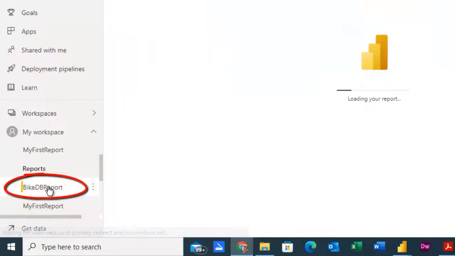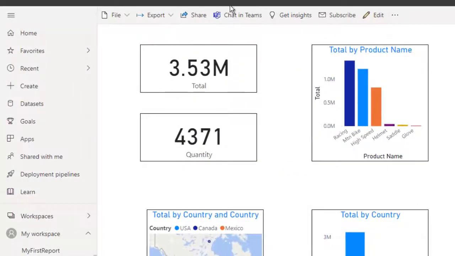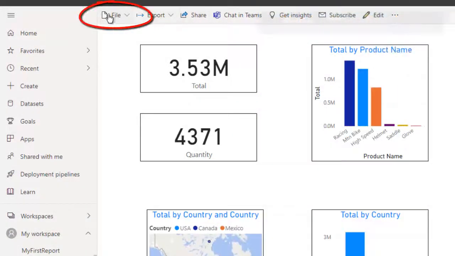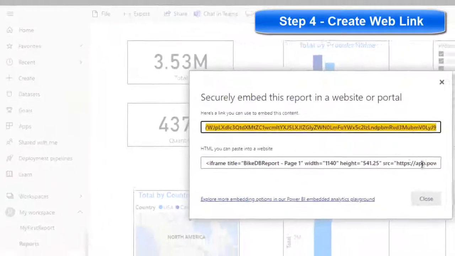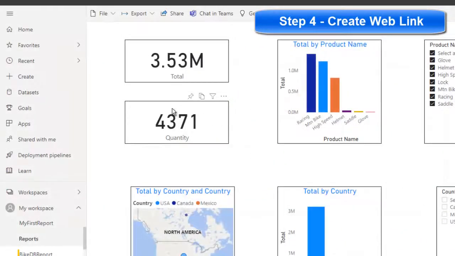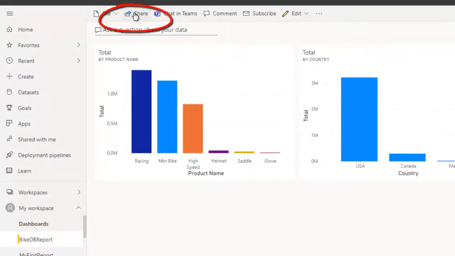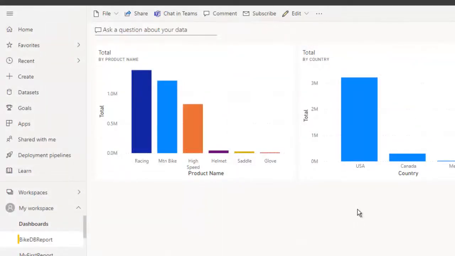If I click on that BikeDB report, it displays it, and of course if I want to share this, I can click the share button this way. I can also do an embed based on a website or portal, just like we did in the previous exercise. And on our dashboard, again, we can share it, but we can't actually create a hyperlink to that particular visual. And so that sort of concludes how this fits together.